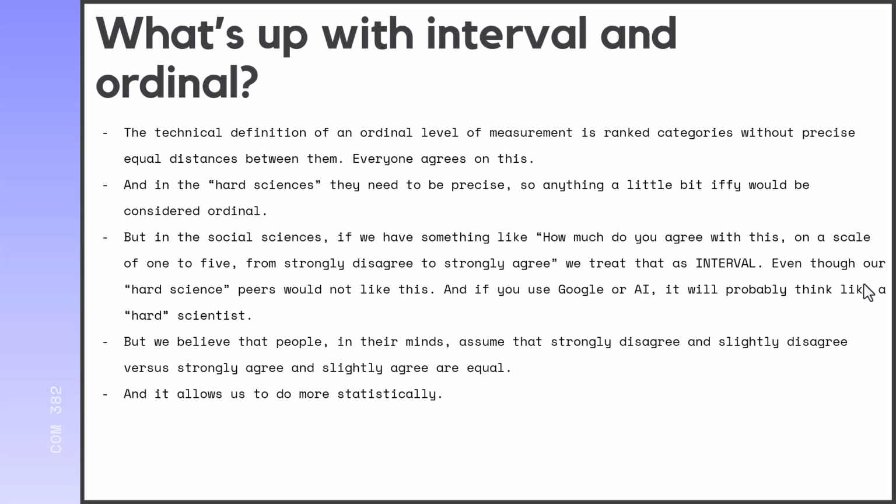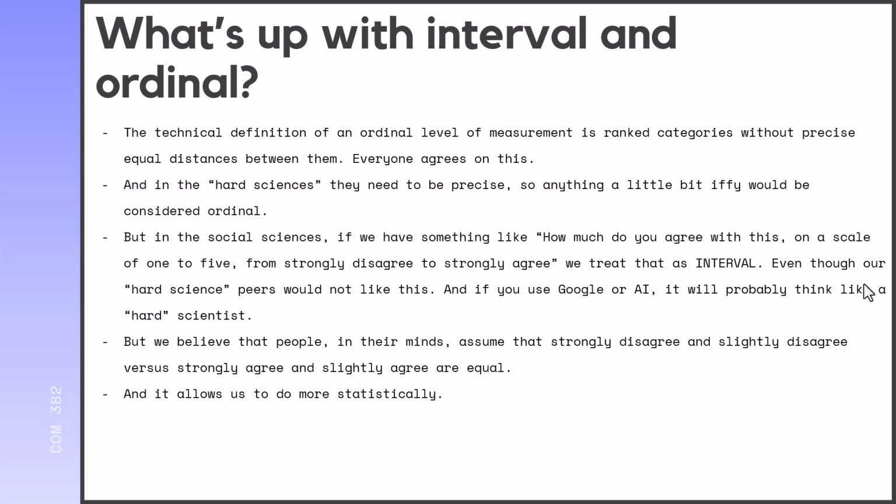But in the social sciences, if we ask somebody something like, how much do you agree with this, or how much do you like this on a scale of 1 to 5, we treat that as interval. Our hard science peers would not. They would say, no, that's ordinal. Because when you ask somebody on a scale of 1 to 5, how much do you agree with this, from strongly disagree to strongly agree, a hard scientist would say, you don't know the exact number that they mean when they answer that. It's not precise that the difference between two of these points is exactly the same.